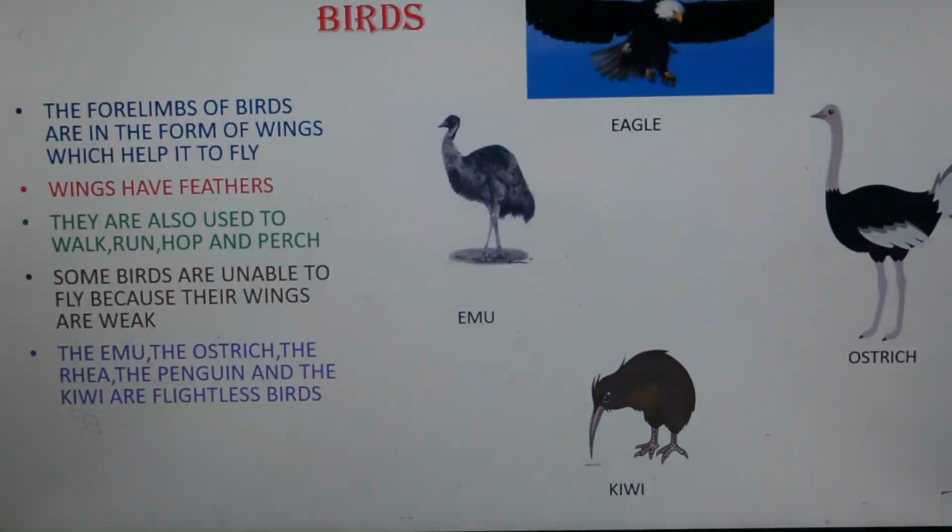Now penguins are flightless birds. What are flightless birds? The birds which cannot fly. Examples of flightless birds: emu, ostrich, kiwi, then penguin. All these are examples of flightless birds.